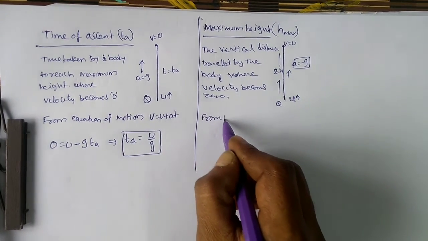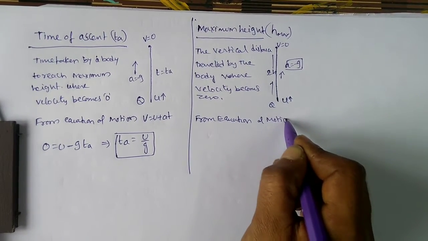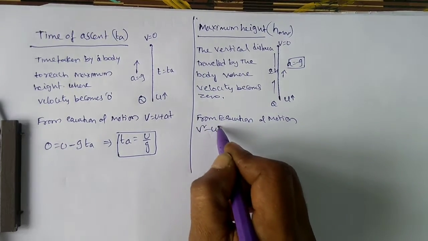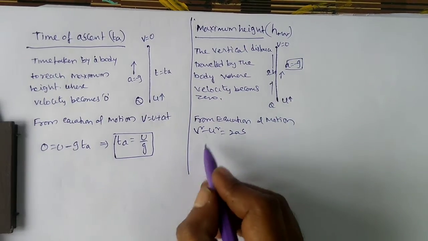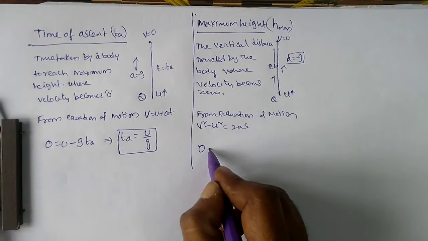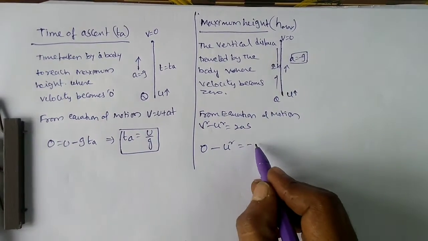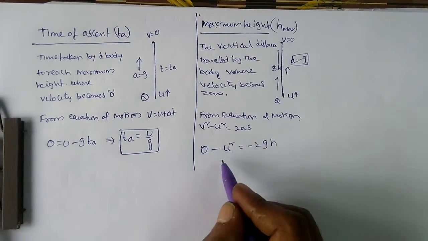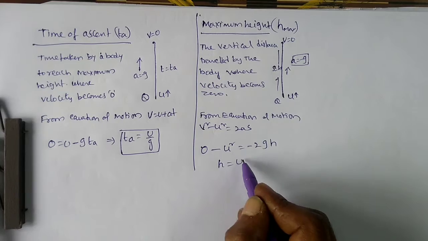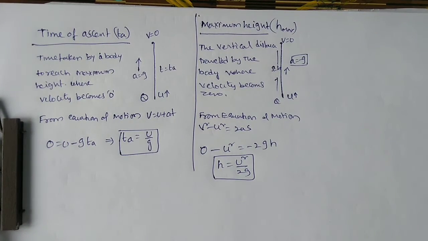From equation of motion, can use v square minus u square is equal to 2as. Substituting, you will get v square, that is 0 square, minus u square equal to a means minus g, 2 g, s means h. So minus cancels, what you will get? h is equal to u square by 2g. This is the maximum height. Okay, H max is this one.